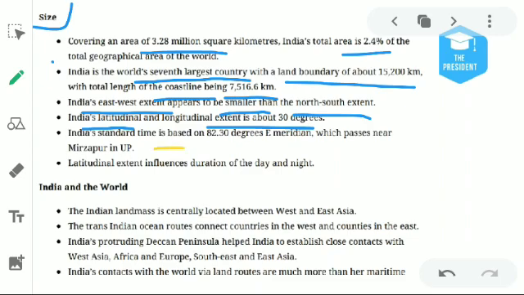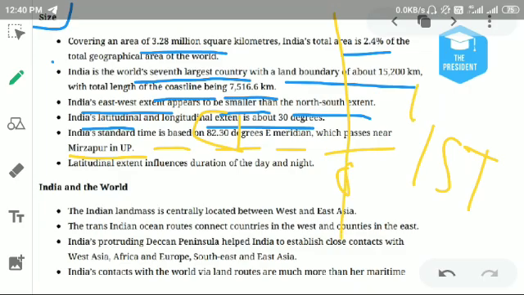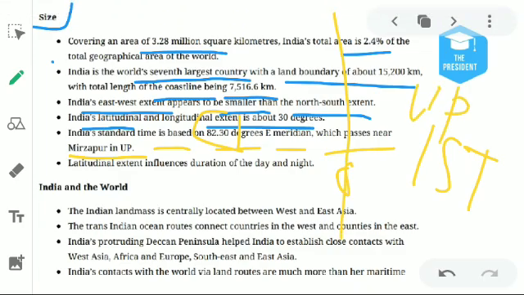Indian Standard Time is based on the 82.30 degree East Meridian, which passes near Mirzapur in UP. You know, every country uses a standard timeline. Our Indian Standard Timeline is 82.30 degree, and it crosses Uttar Pradesh at Mirzapur. You should also know that the Indian Standard Timeline crosses four states. What are those names? UP, then MP, then Chhattisgarh, then Orissa.